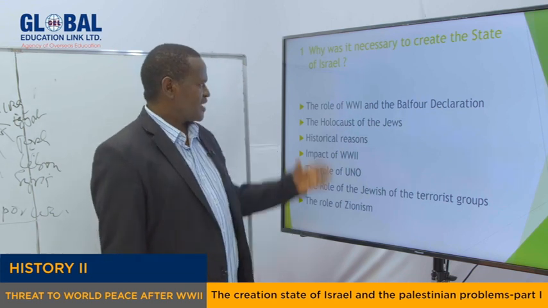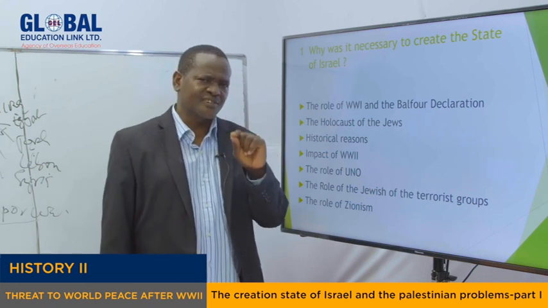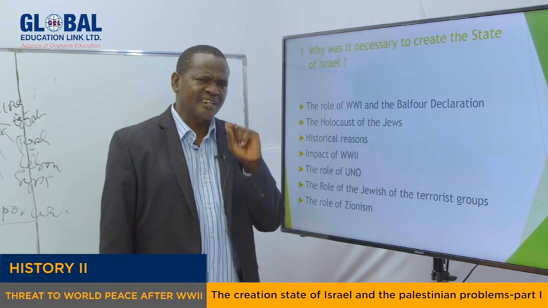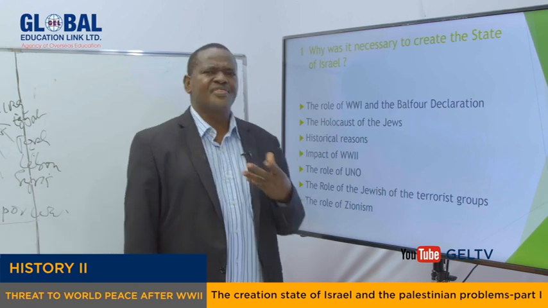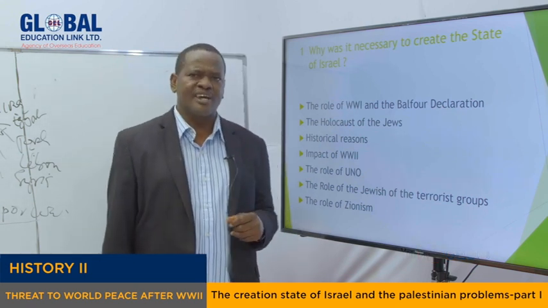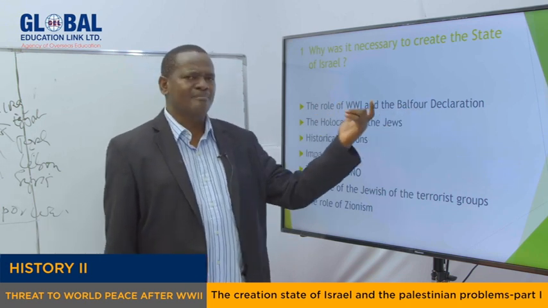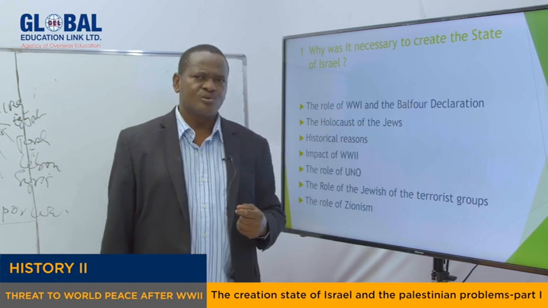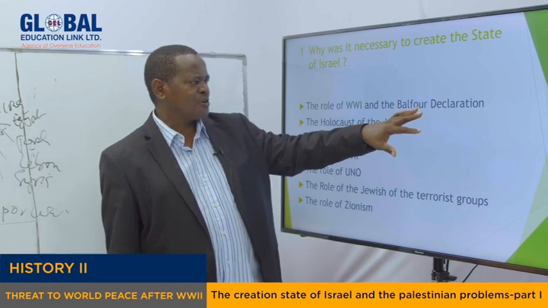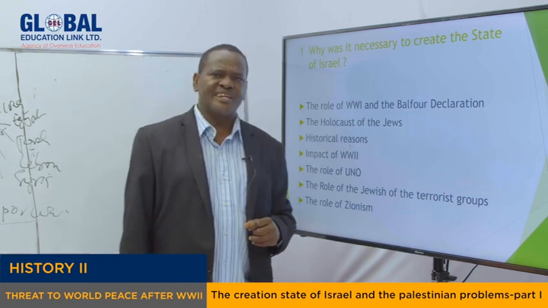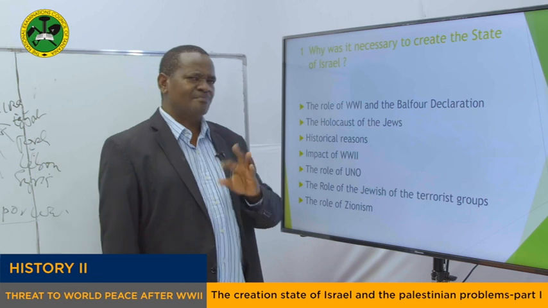My dear students, here we have the answers, as you can see. Why was it necessary to create the state of Israel? What were the factors for the creation of the state of Israel? The first, as we've discussed already, is the role of the First World War and the Balfour Declaration. Remember, these two things are linked because the Balfour Declaration was made in 1917 between the foreign minister of Britain, Arthur Balfour, and the leader of the Jewish community in Britain, called Rothschild. And so they met and agreed upon several things.